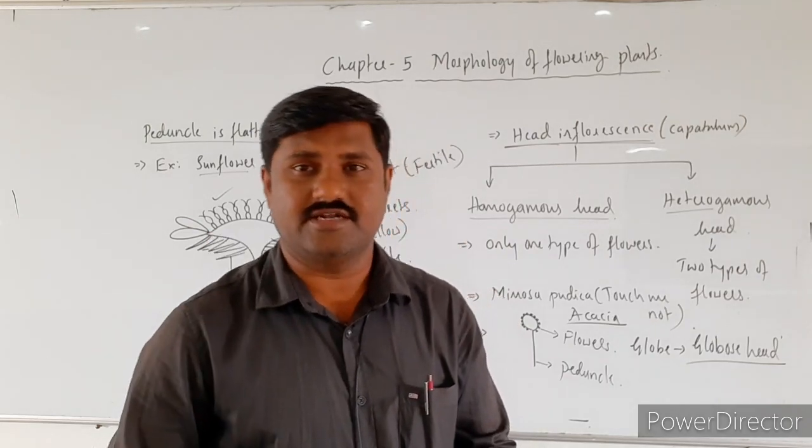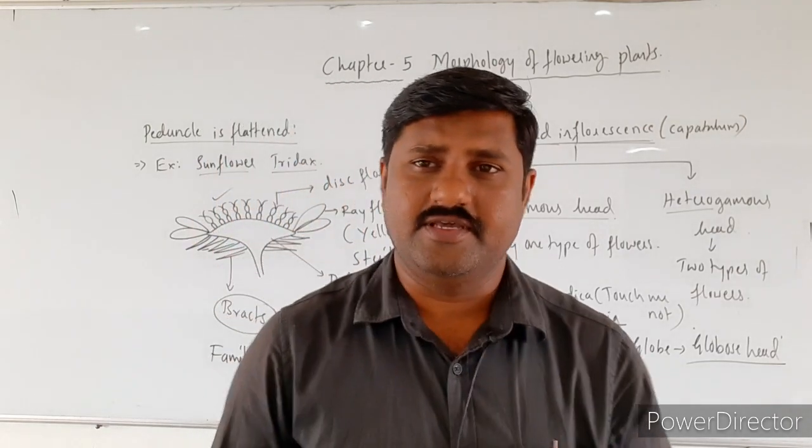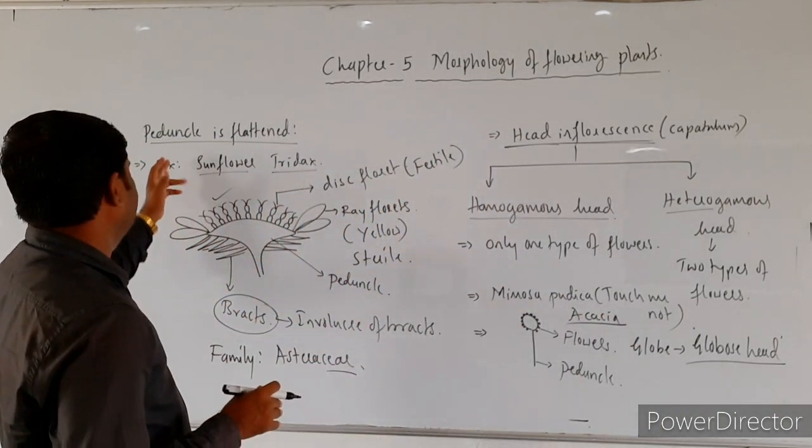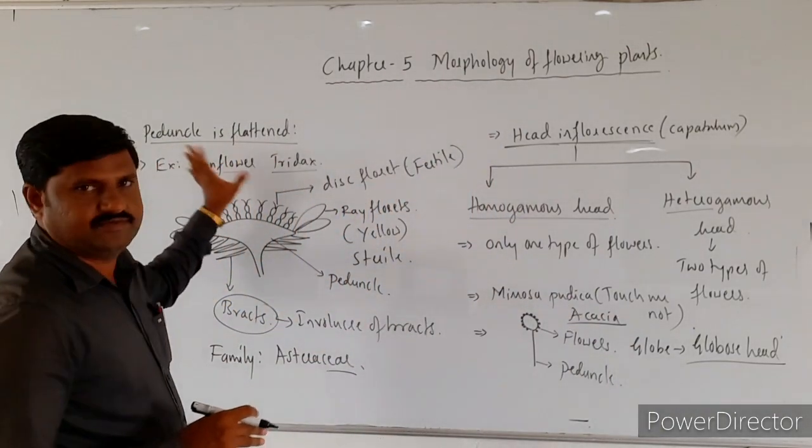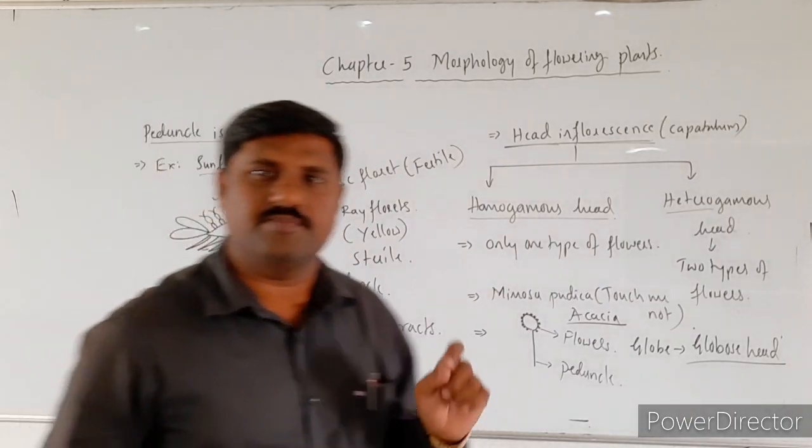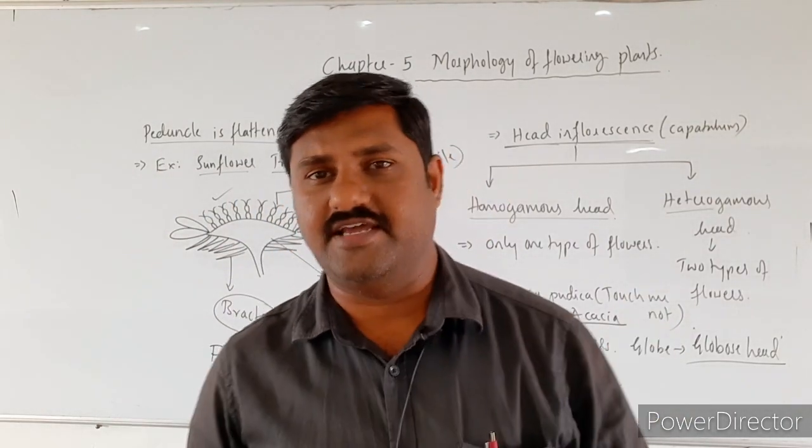Compound head is also there. So let it be. These are the inflorescences which come under peduncle is flattened, right?